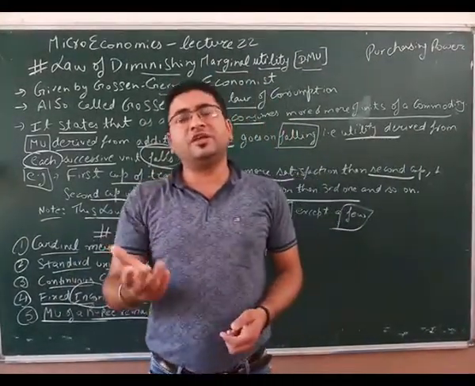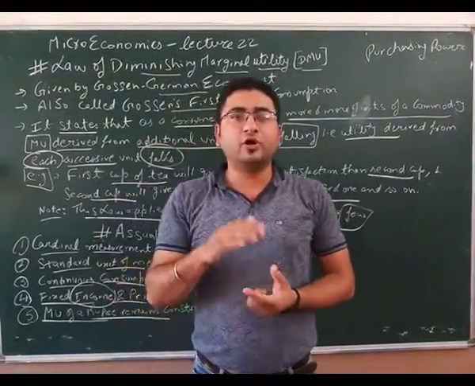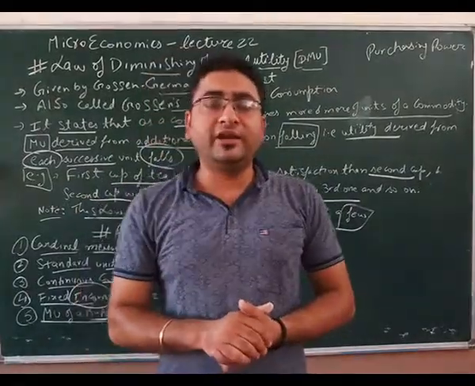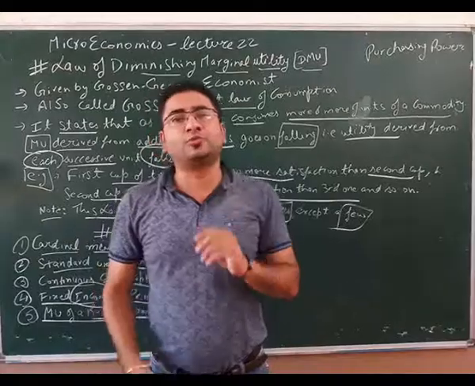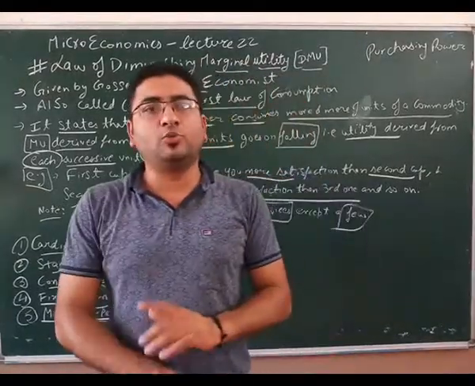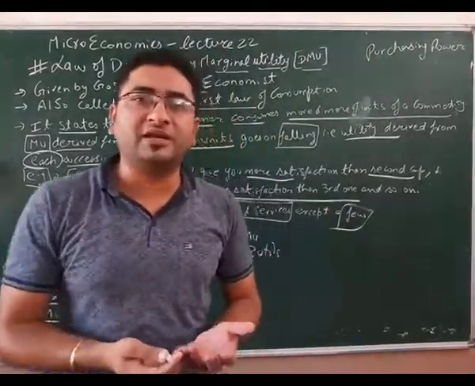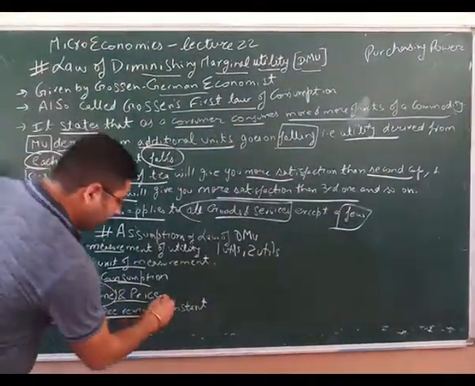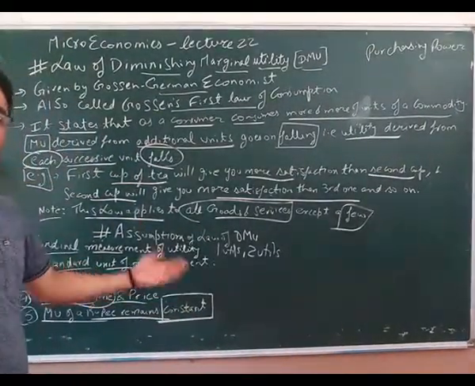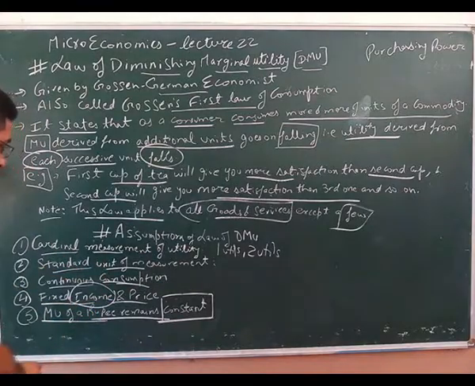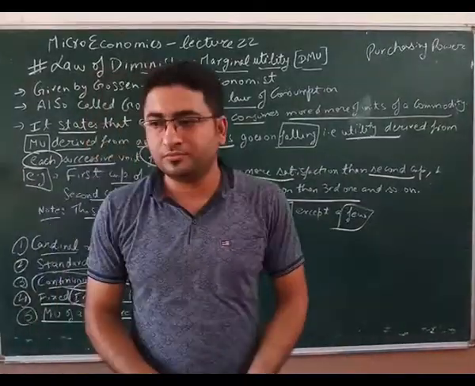For example, 15 years back you were buying a samosa for rupees 5 per unit. Today you pay rupees 20 for that. It means 15 years back you were able to buy 4 samosas in rupees 20, but now you are able to buy 1 samosa in rupees 20. So we would say that purchasing power of money reduces over time, but here we are assuming that purchasing power remains constant because you are in consecutive consumption. There is no time lag in the consumption pattern. I hope this is clear to you.